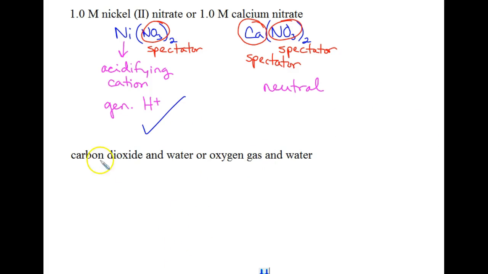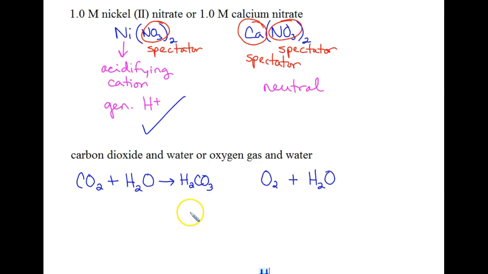All right. Last one, carbon dioxide and water, or oxygen gas and water. Okay, so when carbon dioxide and water come together, you get carbonic acid. But oxygen and water, it just gives you some aqueous oxygen gas.